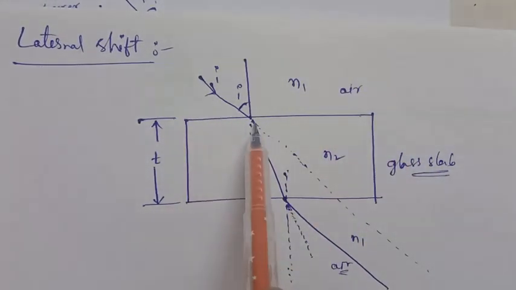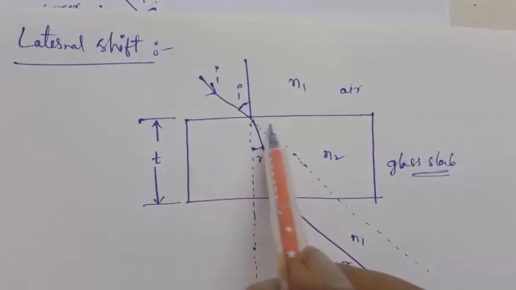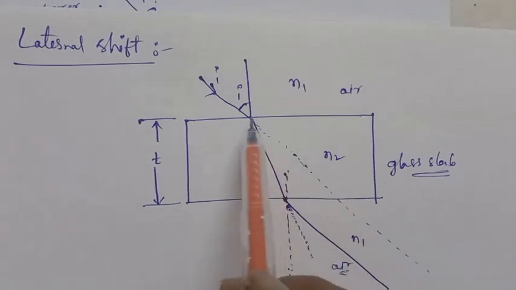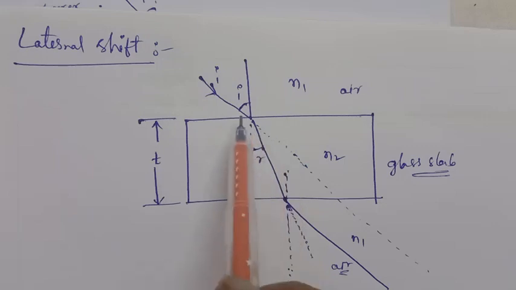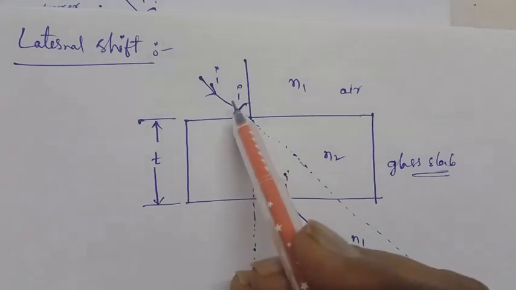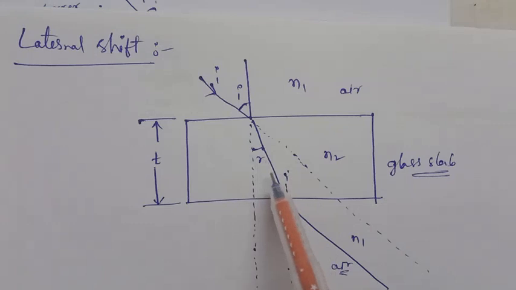It is the incident angle. The ray is traveling from a rarer medium to a denser medium. Actually, along this path it would travel; this dotted line gives the actual path. But it bends towards the normal. Why? Because it is moving from rarer medium to denser medium. So again it bends towards the normal.